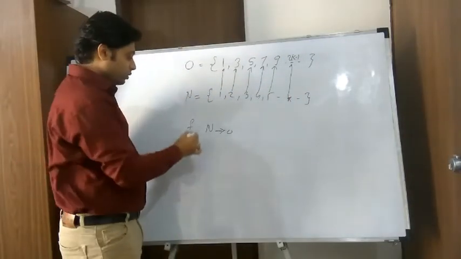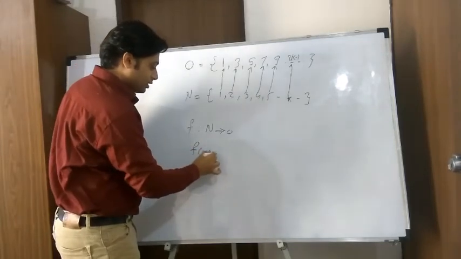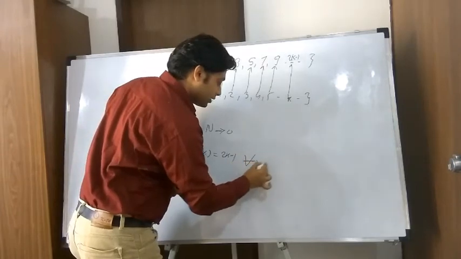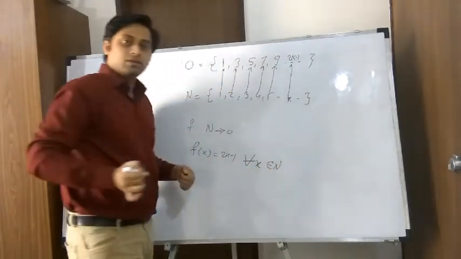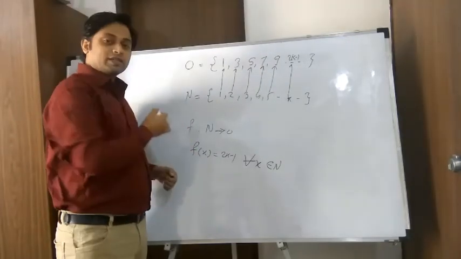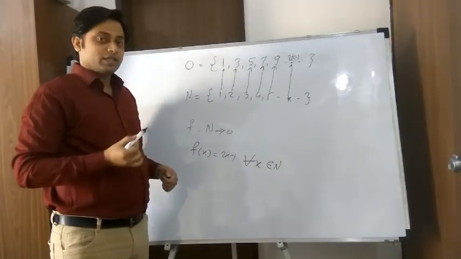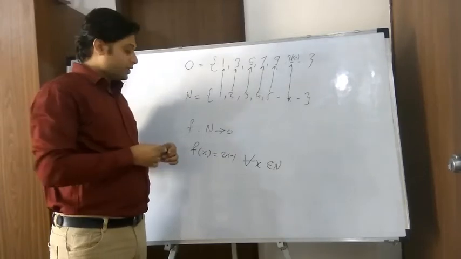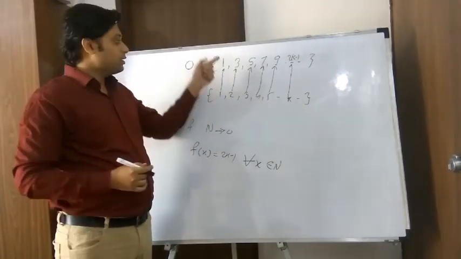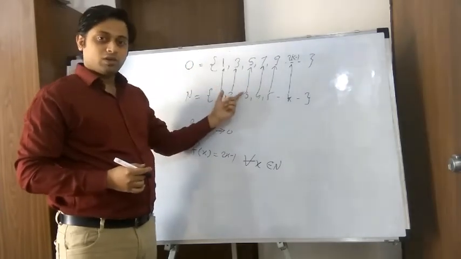So my mapping here is f of x equals 2x minus 1 for all x belonging to the natural numbers. Again, it is very easy to verify that this f(x) is actually a bijection. Don't worry about the terms function and bijection. This is a perfect mapping. All the odd numbers are mapped, all the natural numbers are mapped.